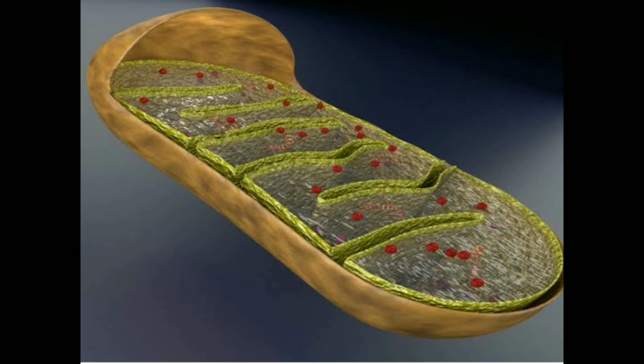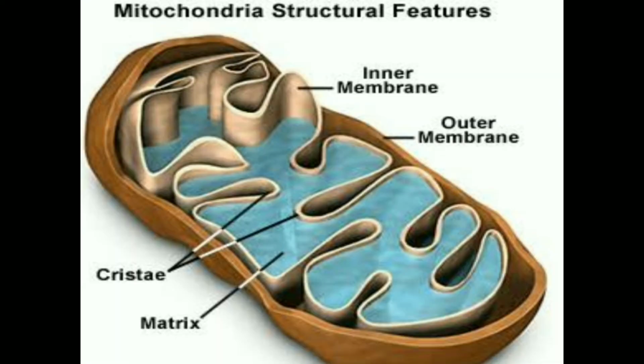The mitochondria consist of a double membrane. It is made up of two membranes, an outer membrane and an inner membrane. The outer membrane is very porous, while the inner membrane is thrown inside into many fold-like projections called cristae. You can see the double membrane. The outer membrane is smooth, whereas the inner membrane is thrown inwards into many projections. They are folded up, and they are called cristae.